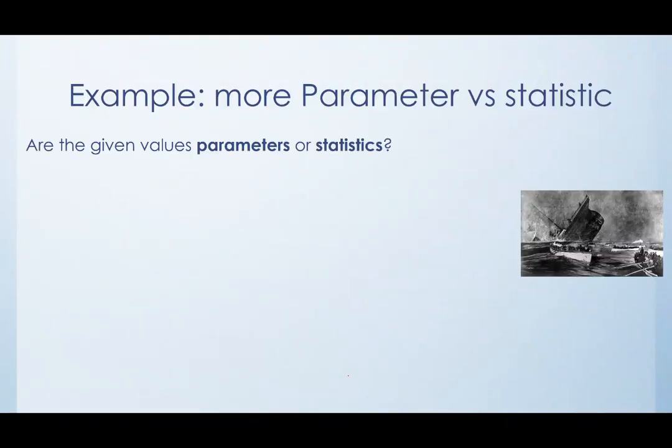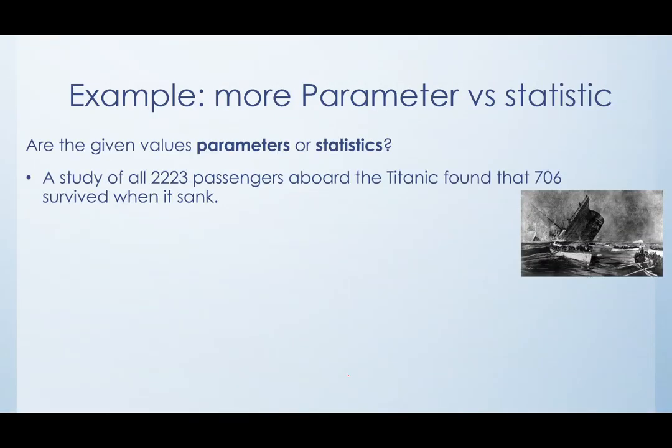Let's see some more. Is this a parameter or statistic? A study of all 2,223 passengers aboard the Titanic found that 706 survived when it sank. So the question is, is that 706 a parameter or a statistic? Here we have to think about, okay, this is all 2,223 passengers aboard the Titanic.